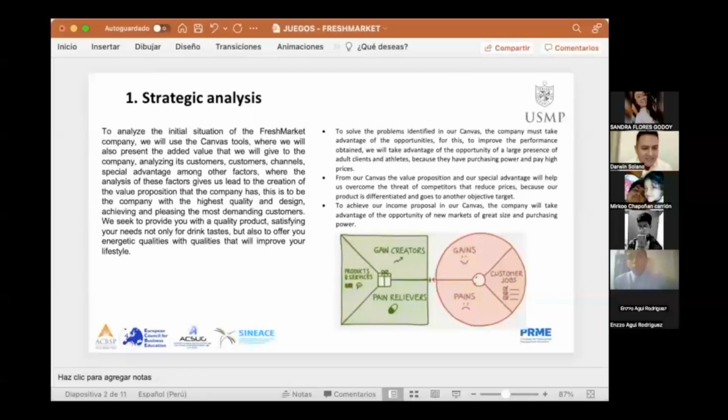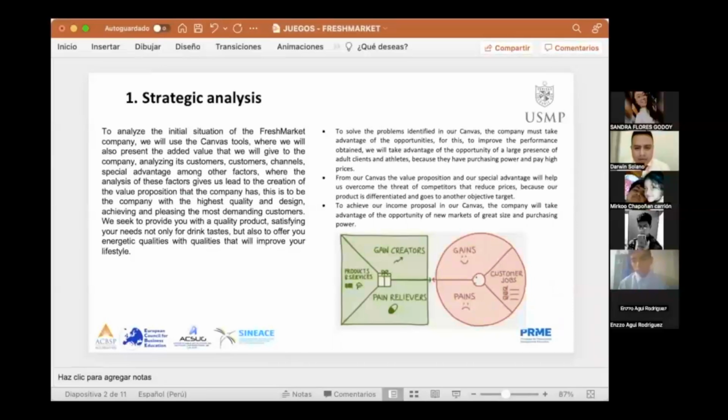We see the product with quality. It is not only a drink, but also offers energy and quality, improving your life. To solve the problems in the Canvas, the company must take advantage of the opportunity to improve the preference. We will take advantage of the opportunity of the large presence of adult clients, because they have purchasing power and they pay a high price.